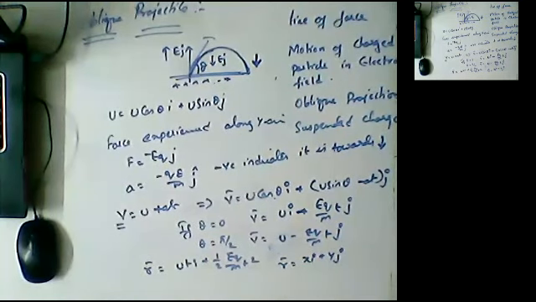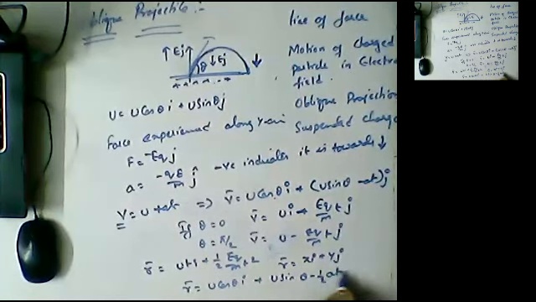What is the x position, guys? It is u cos theta. So R bar is equal to u cos theta i plus (u sin theta minus 1 by 2 a t square) j bar.